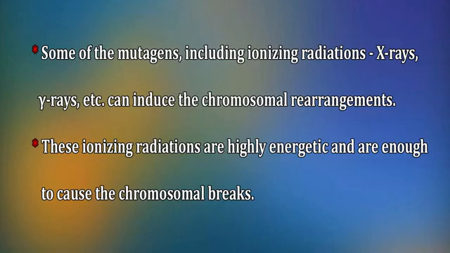D. Causes and consequences of deletion. Some of the mutagens, including ionizing radiation, X-rays, gamma rays, etc., can induce chromosomal rearrangements. These ionizing radiations are highly energetic and are enough to cause chromosomal breaks. Depending on the breaks produced on the chromosome, different possible deletions can occur on the chromosome.